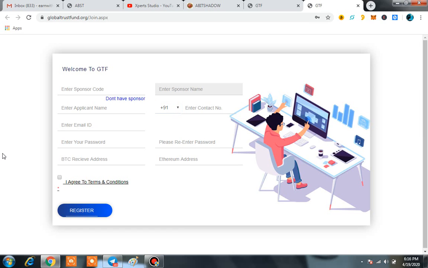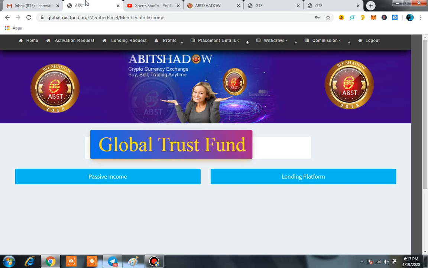Then they are going to send you an email. You just have to confirm that email, and then you can easily log in on the main platform of globaltrustfund.org. It is entirely easy for you. After signing up and confirming your email, you can easily log in on the main platform of Global Trust Fund.